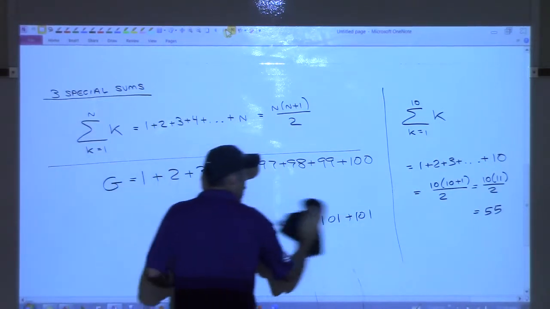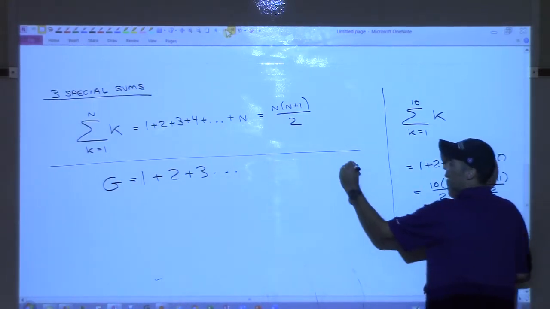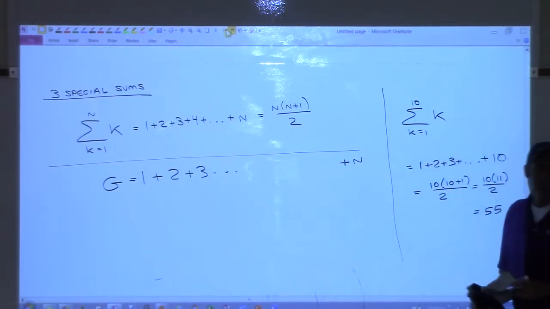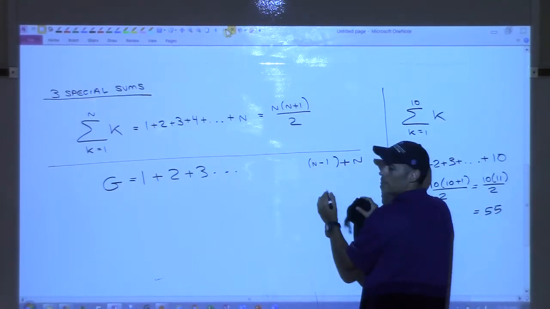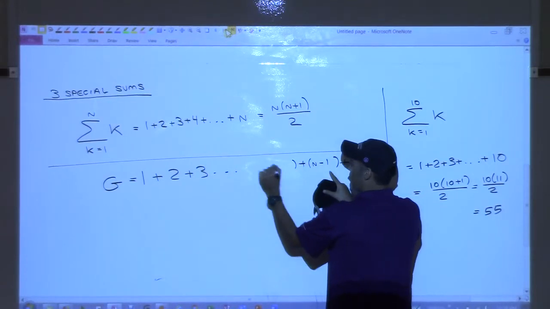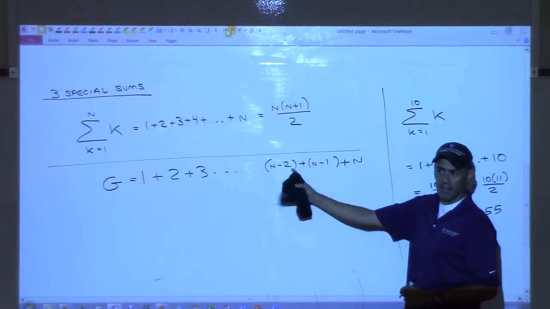So Gauss said, you want me to add up to 100, right? So Gauss said, I'm going to do better. I'm going to go to n. Then he said the number before n is that number take away 1. And the number before that is that number take away 1, so it's that number take away 2. So if that's 100, 99, 98, yes?